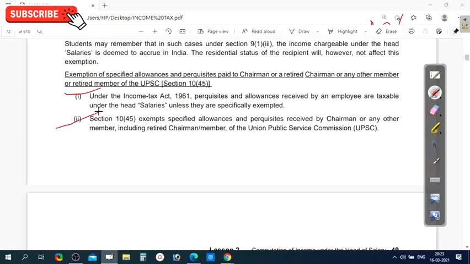So according to section 10 subsection 45, certain allowances received by the UPSC chairman and members, or retired chairman and members, are exempted from the tax.